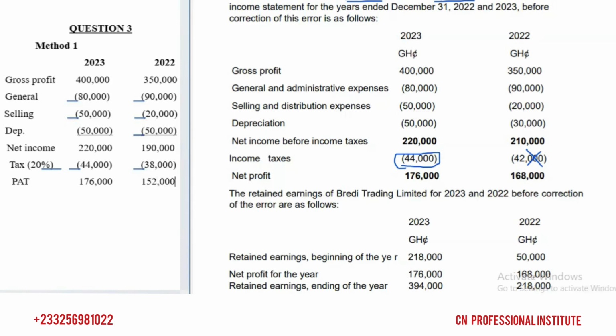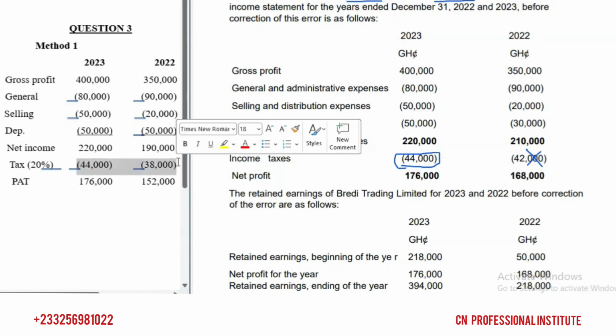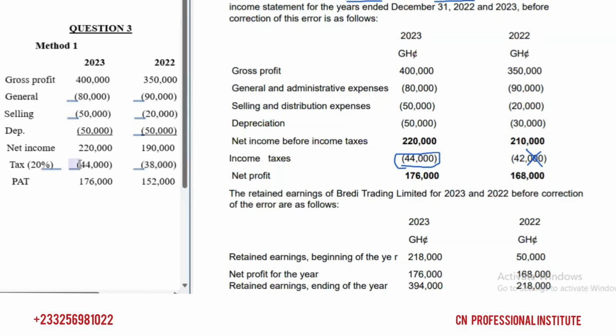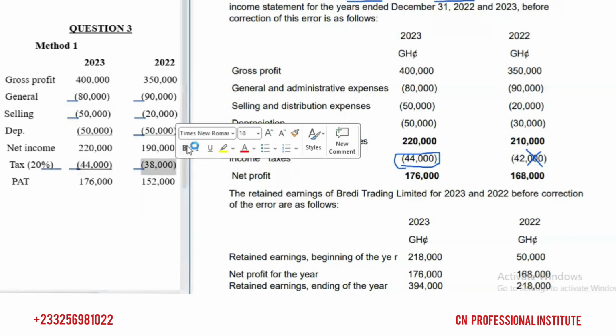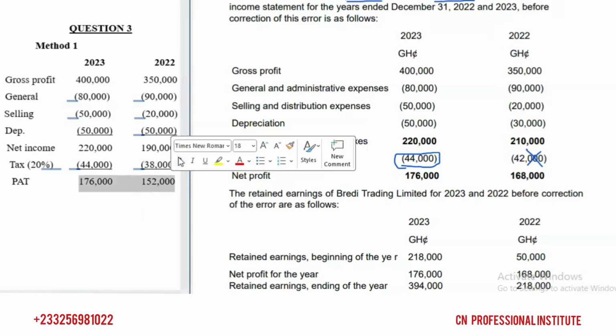So 152,000 is the revised profit after tax. As simple as that, so we are done revising. Then we can go to our retained earnings and do the adjustment. Very good. Now let's look at method two.